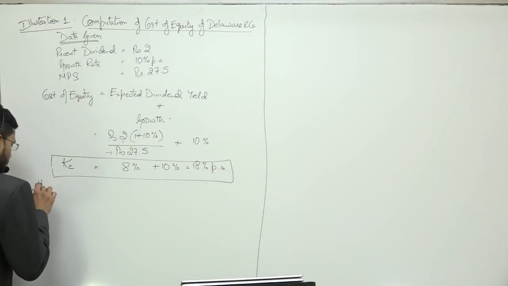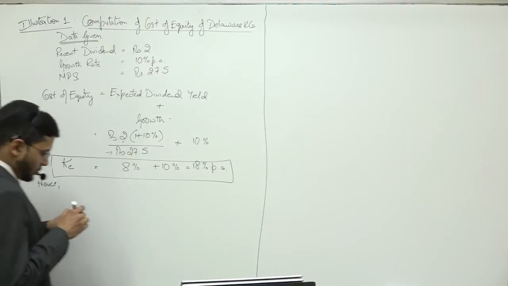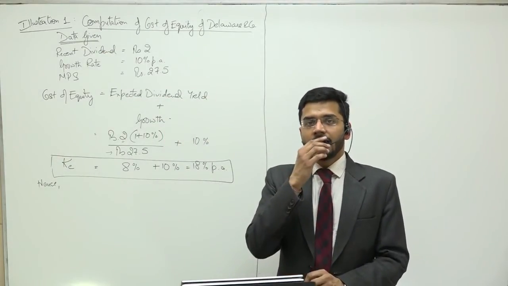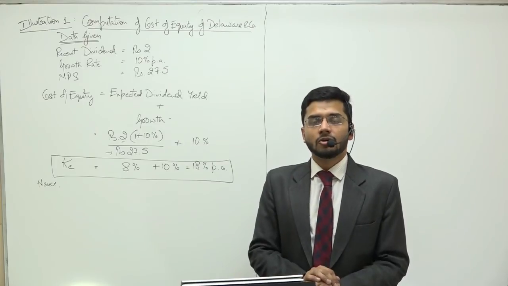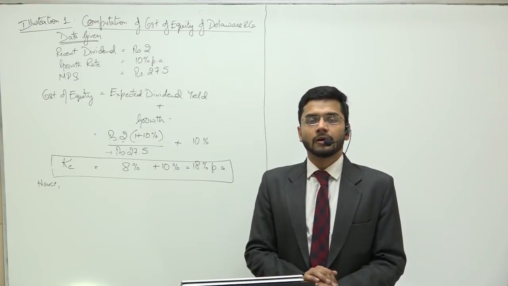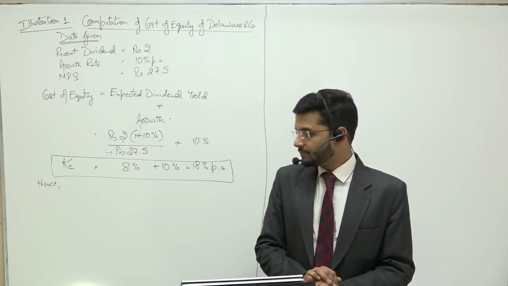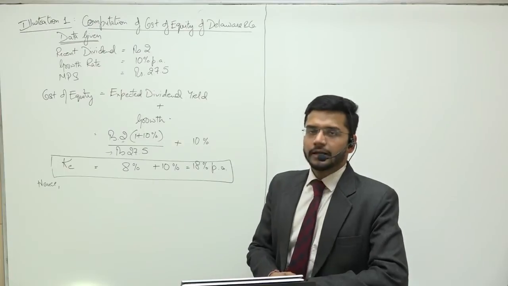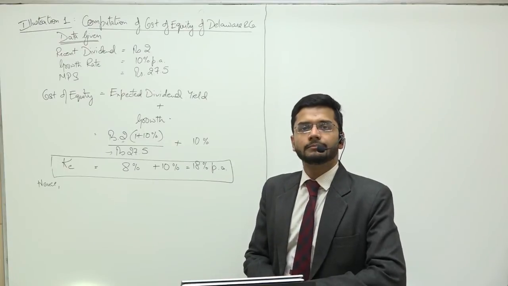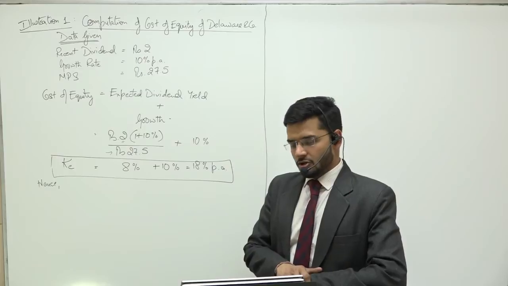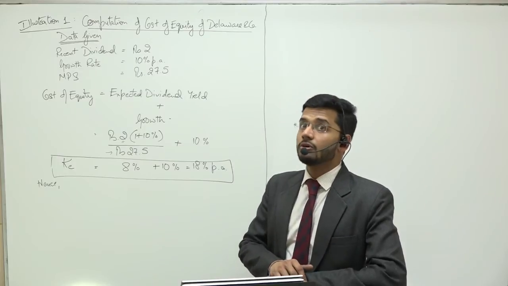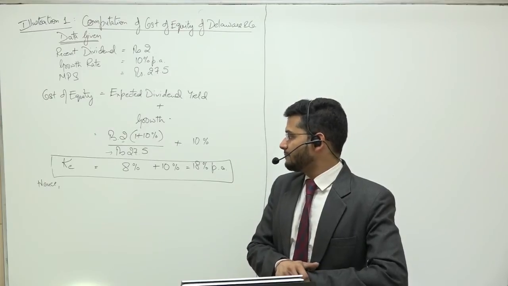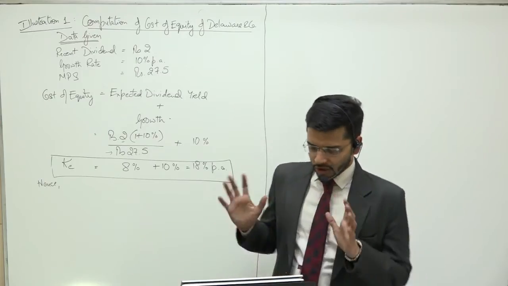Hence, the cost of equity of Delaware and Company is computed as 18% per annum. So the annual cost of equity or the return to the shareholders is computed as 18% per annum. Okay, sir, we got this simple formula.